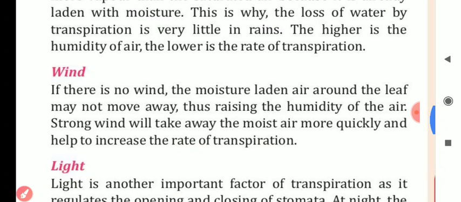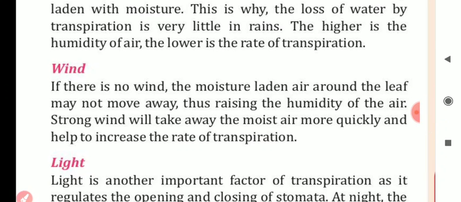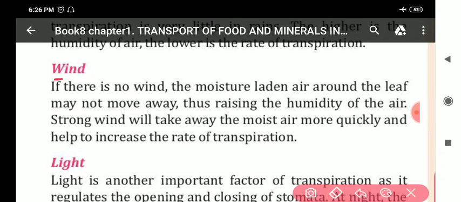Next factor we will discuss now. My dear students, the next factor is wind. If there is no wind, the moisture laden air around the leaf may not move, thus raising the humidity of air. A strong wind will take away the moist air more quickly and help to increase the rate of transpiration. So, my dear students, on increasing the speed of wind, the rate of transpiration increases.